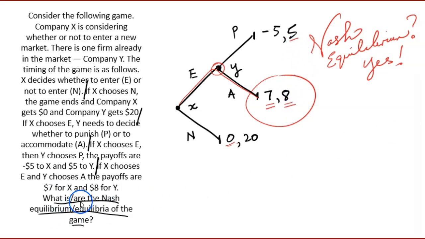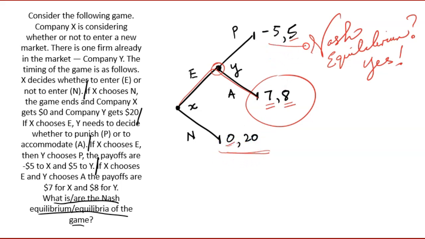But the question does raise this issue of equilibria. Is there another outcome here somewhere where if they did end up there, there's no incentive to move away from it? We know this is one of them, but is this one or this one a Nash equilibria? Well, no, because if they did end up here, X has an incentive to move away from this outcome. It has an incentive to go to enter rather than stay out of the market. So this can't be a Nash equilibrium.